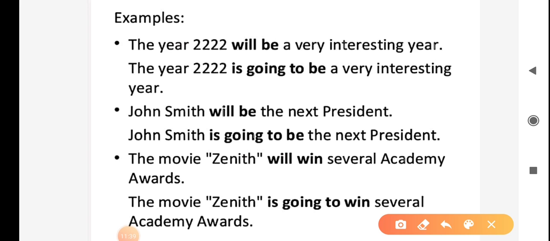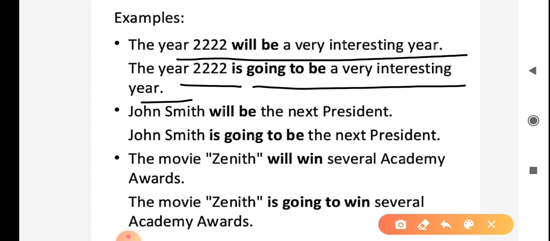First example, the year 2222 will be a very interesting year. The same example is constructed with the use of going to. The year 2222 is going to be a very interesting year.